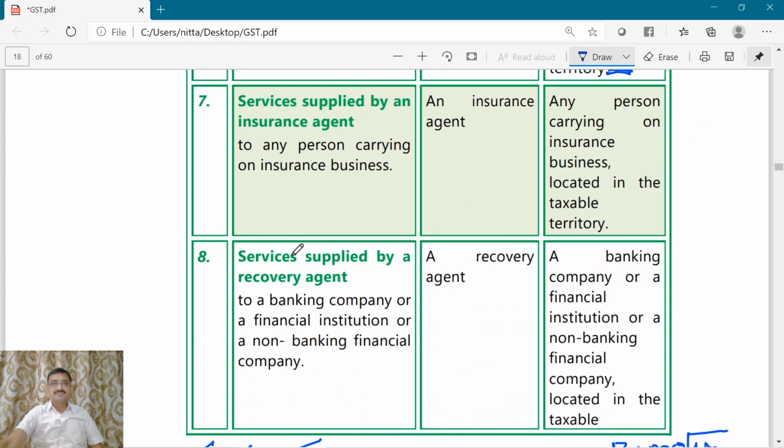Next, seventh point. Who is the supplier of a service? Insurance agent. Next, who is the recipient of the service? The person who is carrying on insurance business, and this person should be in the taxable territory. Now what is the nature of service? Service supplied by an insurance agent. So insurance agency is the nature of supply.